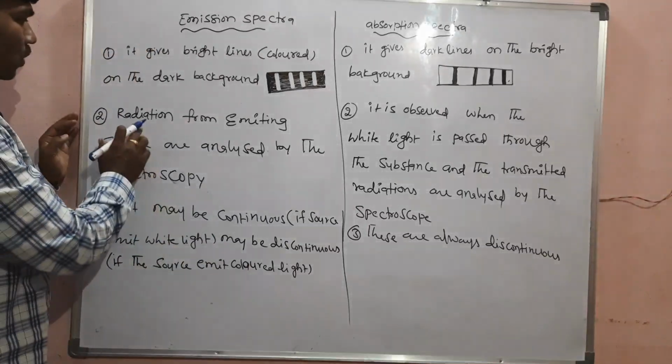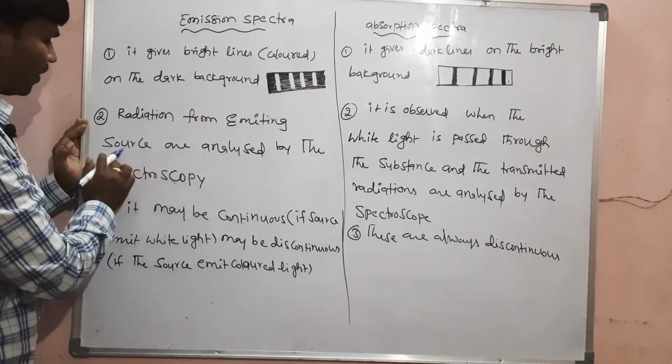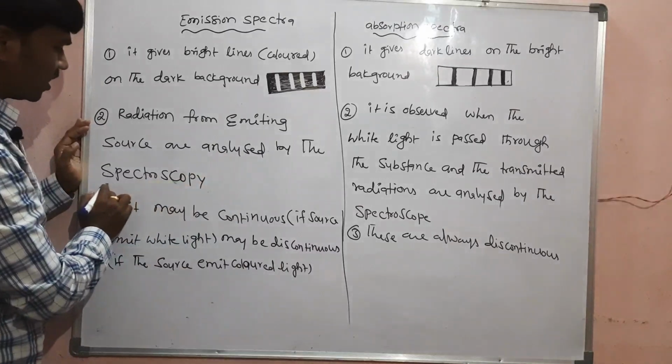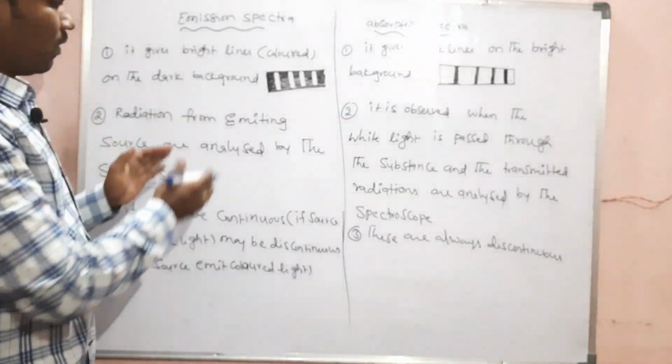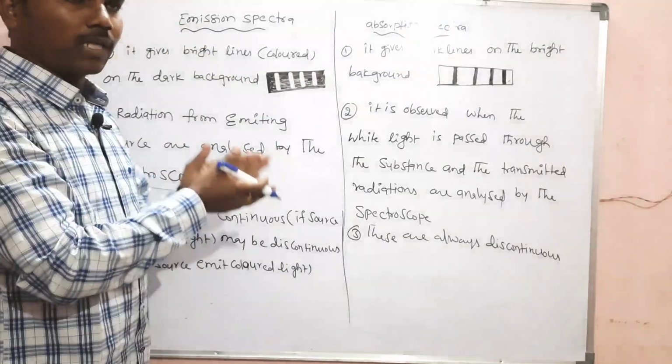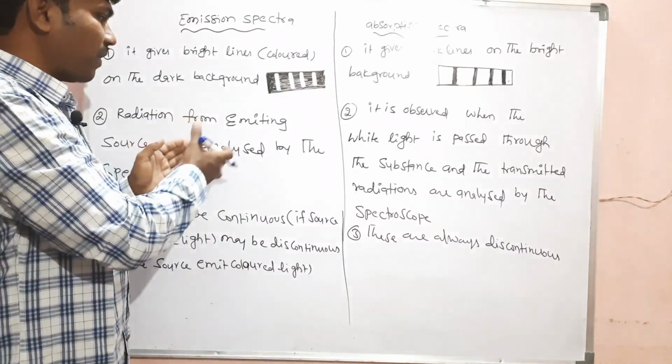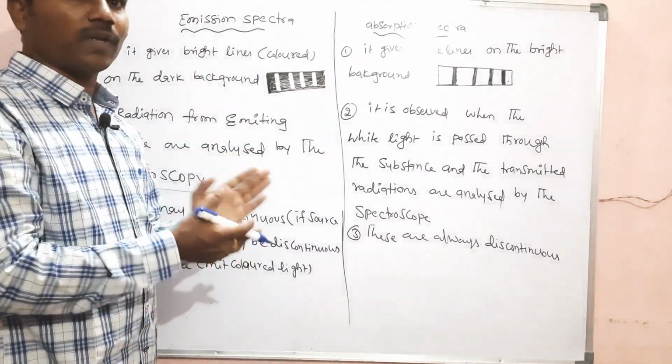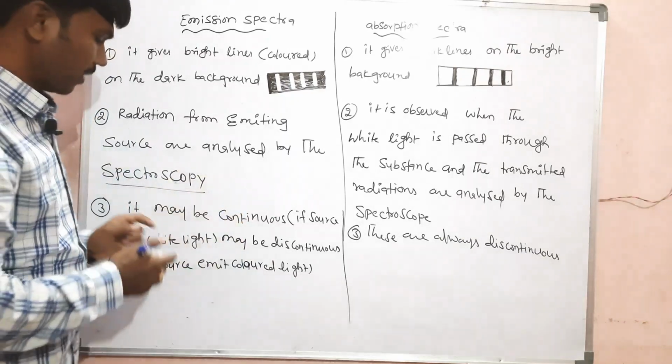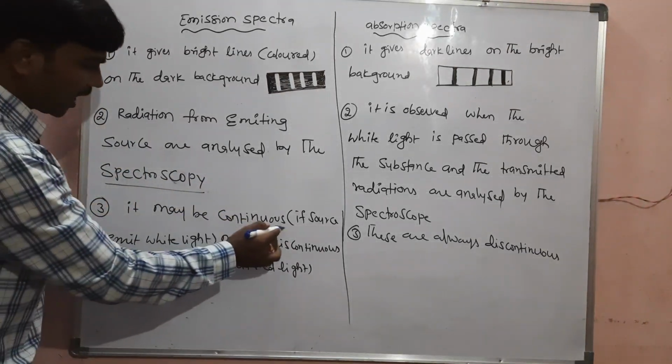So next, radiation from an emitting source is analyzed by the spectroscope. Already I told you what the source of this emission spectrum is: emission energy is the source. Because of emission energy we are recording that spectrum, and we call that spectrum the emission spectrum.